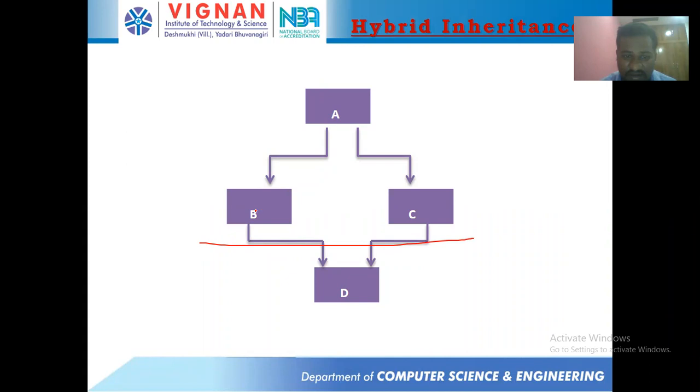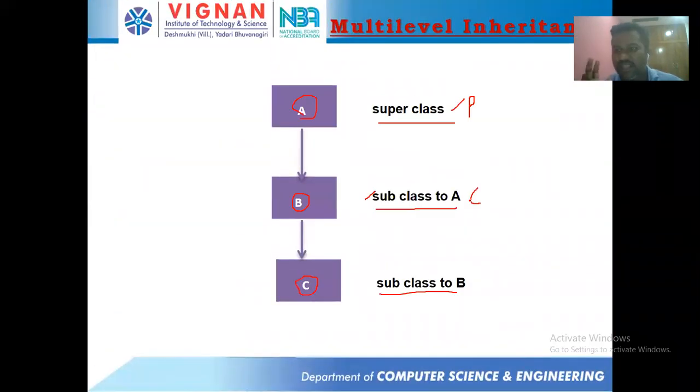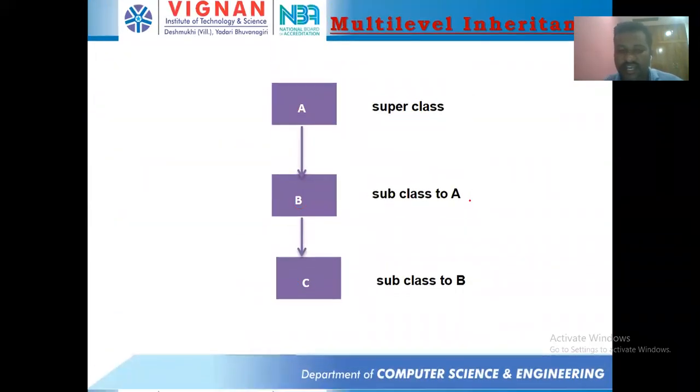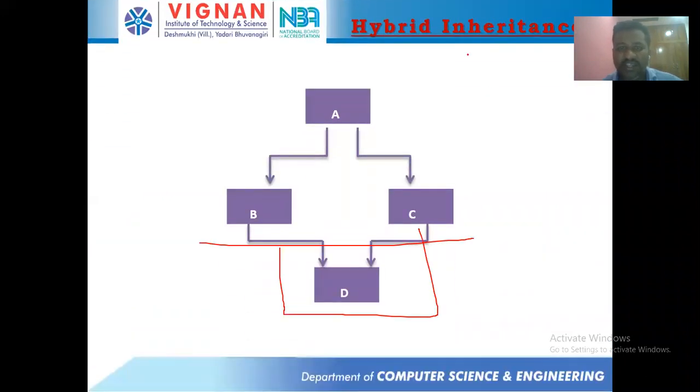But then again from these two classes, they're combining and creating one more class. So this becomes a hybrid inheritance. Java is not going to support this hybrid inheritance. Java supports only two types of inheritance. One is single, the other one is multi-level. Apart from that, it doesn't support any other inheritance. Java does not support hybrid inheritance.